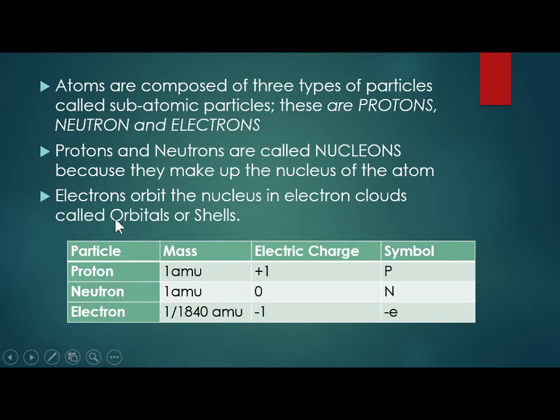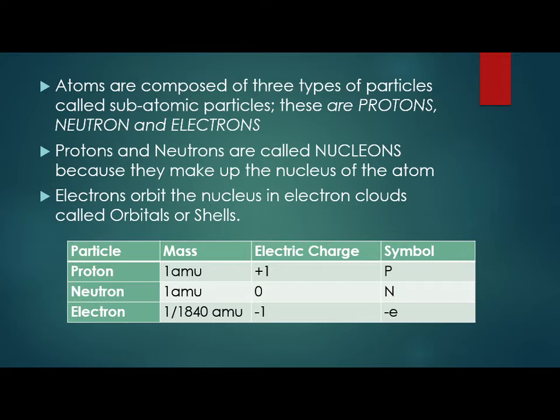Electrons orbit the nucleus in electron clouds called orbitals or shells. An orbital is a region or space around an atom where there is high probability of finding electrons. Electrons are always in motion. Therefore, these spaces are mathematically calculated spaces where you are likely to find electrons around the nucleus of an atom.